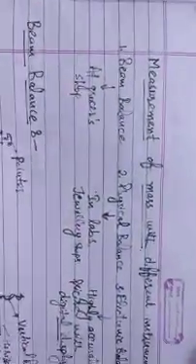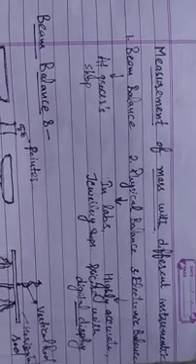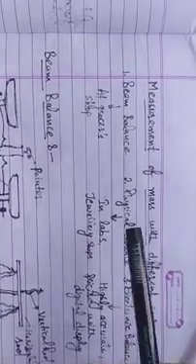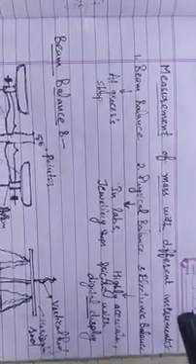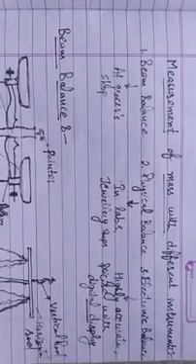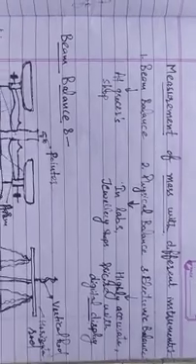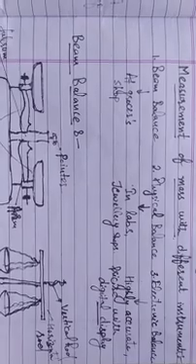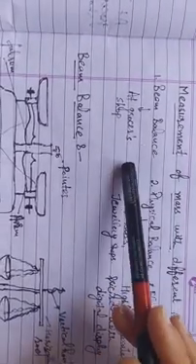Next is how we can measure mass with various instruments. There are different instruments that are used to measure mass of an object. First is the beam balance. Beam balance you have often seen when you go to buy some vegetables or fruits at vegetable seller or fruit seller's shop. Then he uses beam balance to measure the mass of vegetables or fruits. So this is used at grocer's shop.